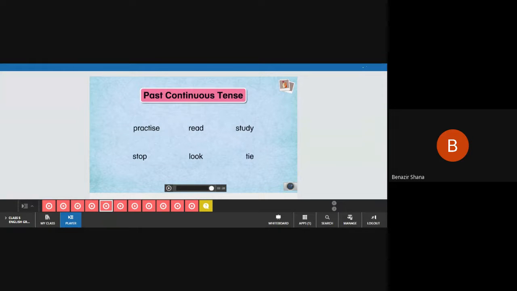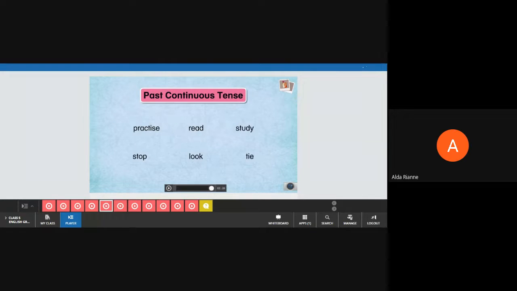Very good. So I is the singular subject, so Bahira used was. Very good, Bahira. Everyone, please clap for Bahira. Very good. So Riane, can you say the sentence in the plural subject, where you can use were?